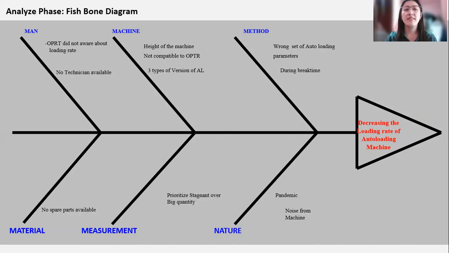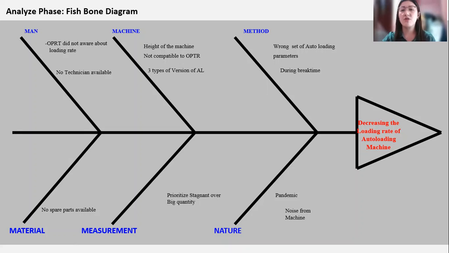Height of the machine is not compatible with the operator. In our process, we have tall machines, but our operators are small, and it is hard for them to pour in the panel.